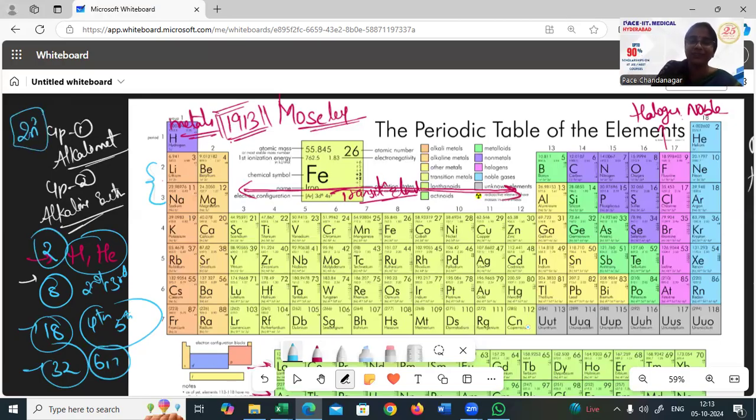If n is equal to 1, it is 2. N equals 2, it is 8. N equals 3, it is 18. N equals 4, it is 32. So that is how you go with numbers there.